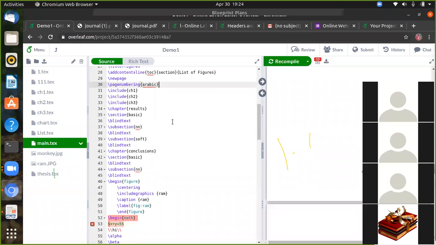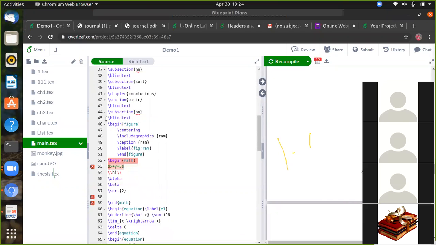After that, we can write the results. So we have to write the section number, subsection, and subsection number. After that, you have to include the figures by giving begin figure. The figure must be in centering, which includes the graphics of the figure image file. That is, you can upload it in the system.